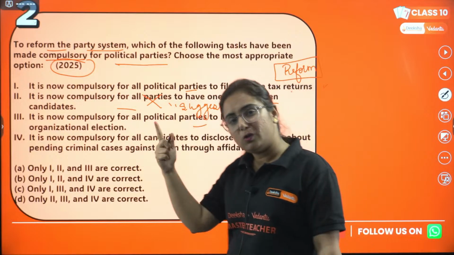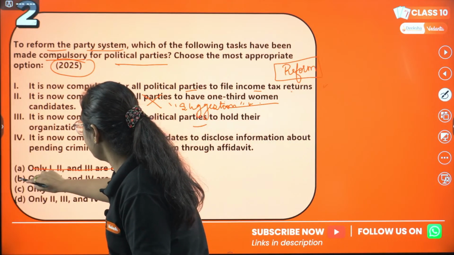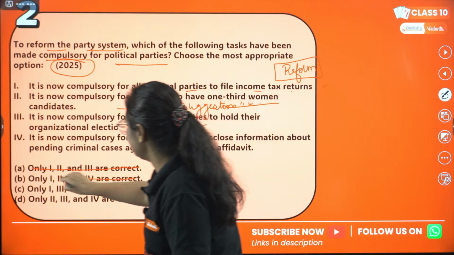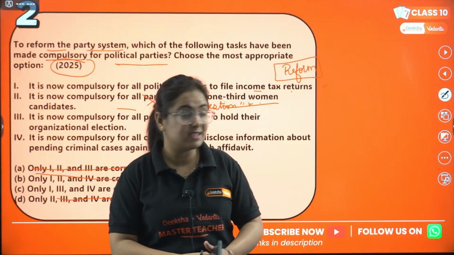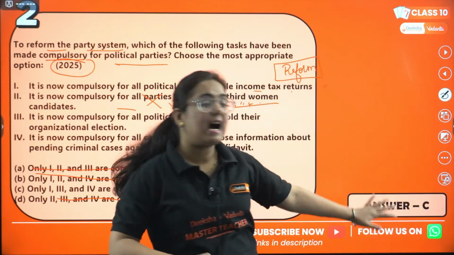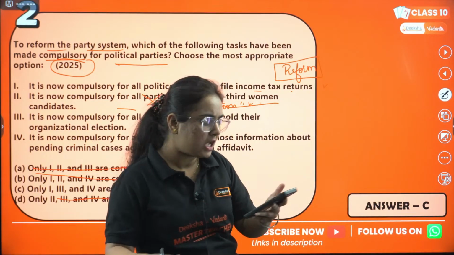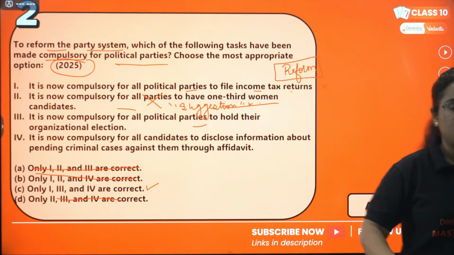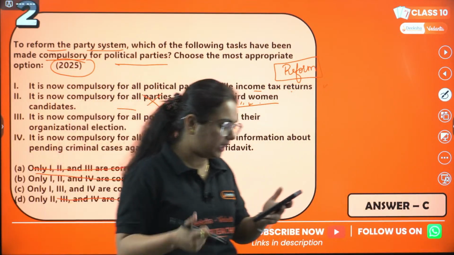Now let us follow our policy of elimination. 2 is in this one, let us make it wrong. In this also 2 is present. No, 2 is not here. This one is correct. So which answer of ours is correct? Answer C is correct. Can you see, guys? C answer is very correct. Aditi, you have given the correct answer. Very well done. You are studying it, it seems. Very good.